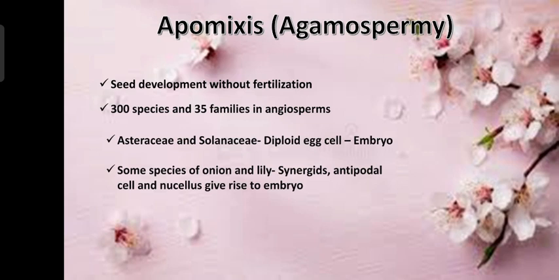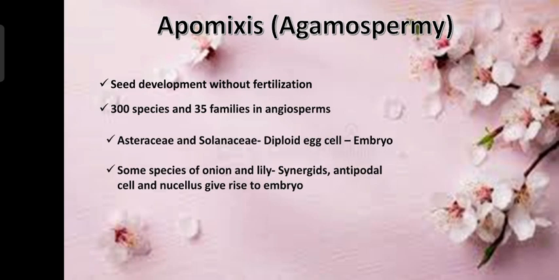I will repeat once again. Apomixis is the process of production of the seed without the act of fertilization, and therefore the seeds produced through apomixis are called apomictic seeds. In angiosperms, over 300 species that belong to 35 families are said to be apomictic in nature. There are several ways of development of apomictic seeds.